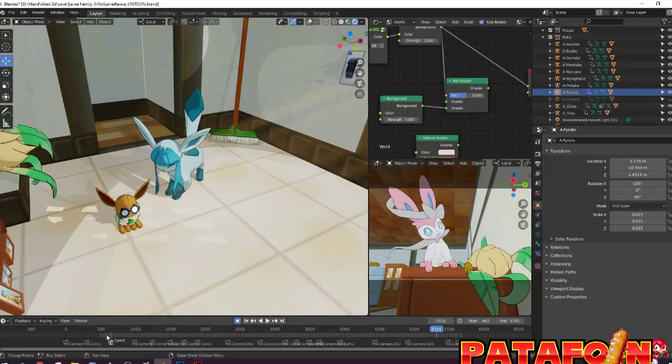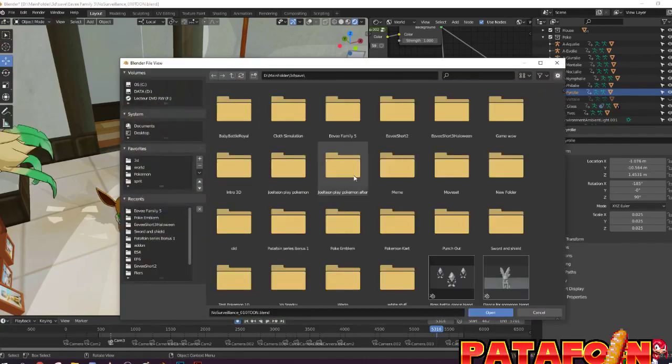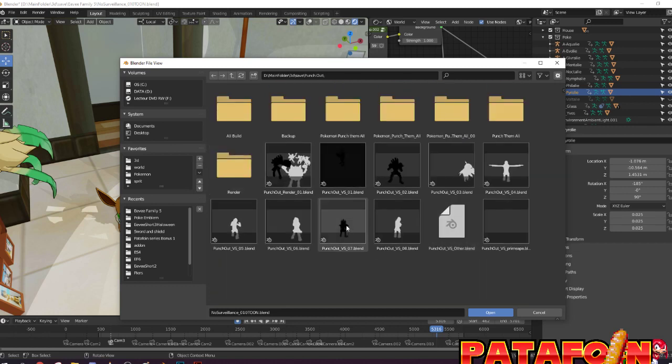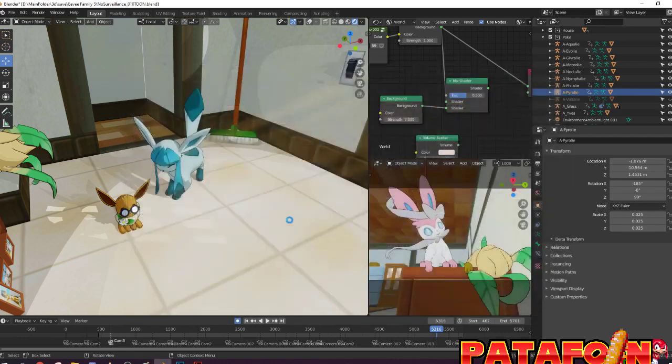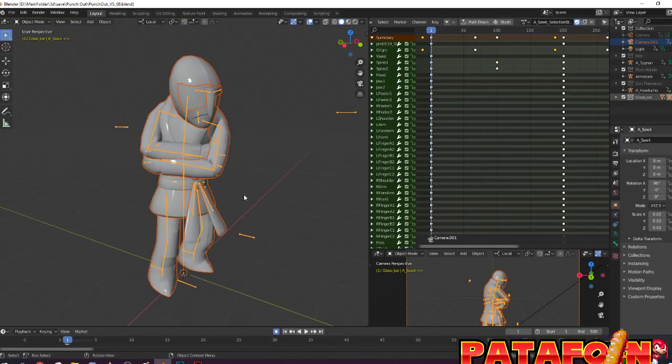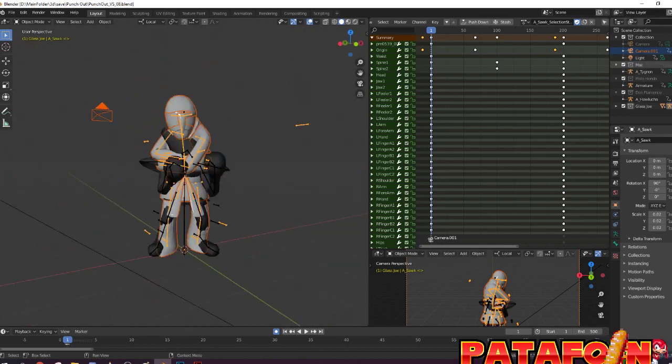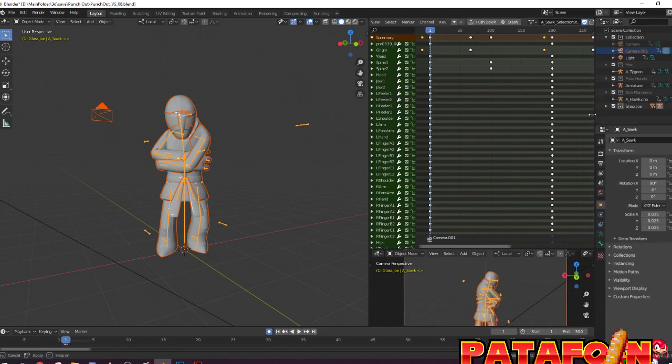Okay, so let's open the file. It should be called Punch-Out. So here you have the character animation. So far you have animated three different characters.